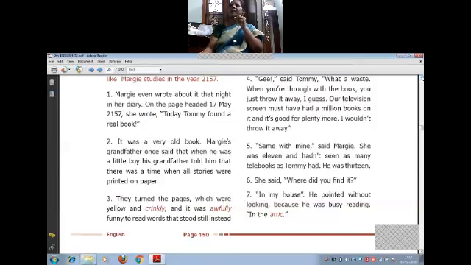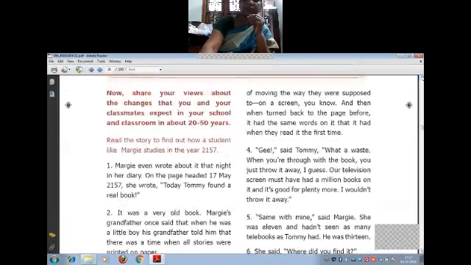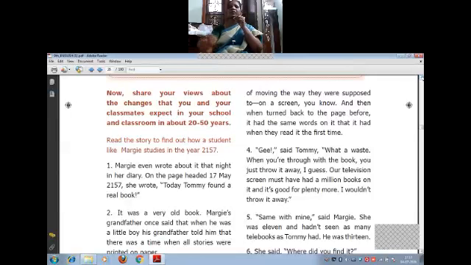So we are having moving letters in a laptop or in a computer. But in the book, it is not like that. So it was funny for them, because they were used to words moving the way they were supposed to on a screen. On a screen you'll be having words moving, but here it was not moving. It's just standing there, and you only have to turn the pages. And then when they turned back to the page before, it had the same words on it that it had when they read it the first time.